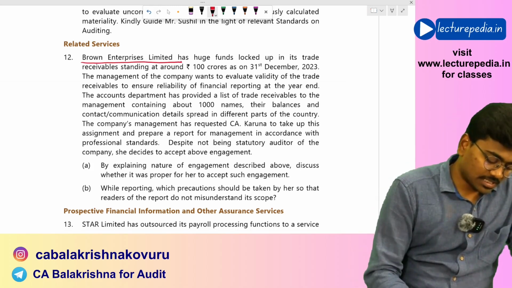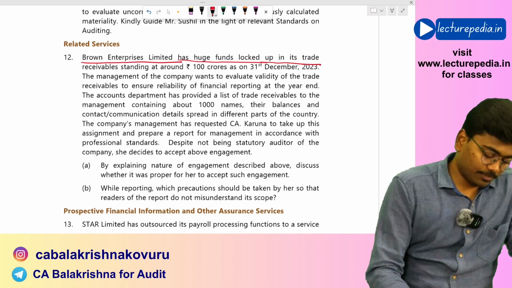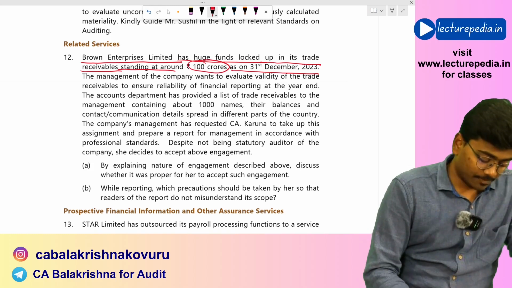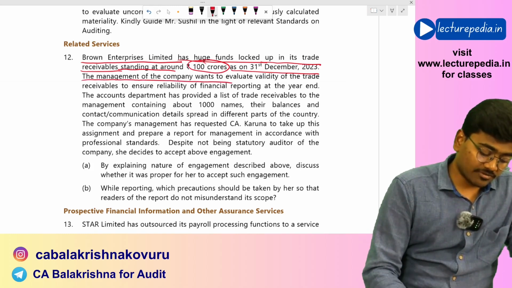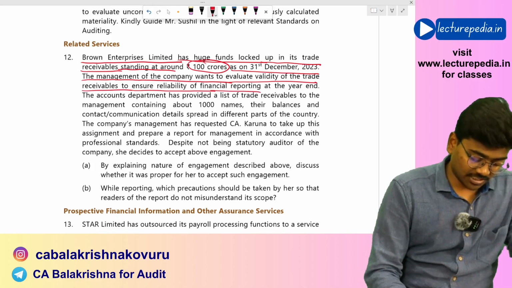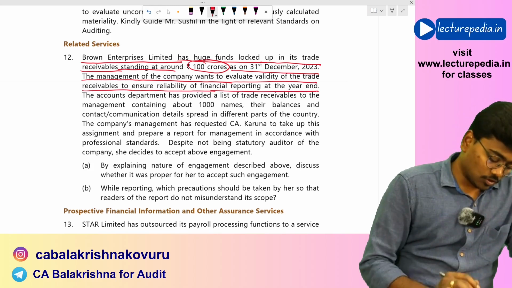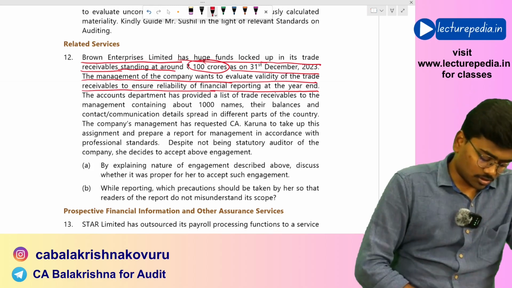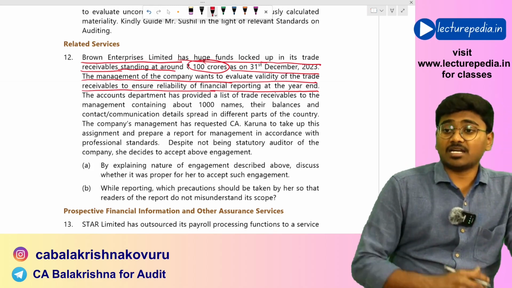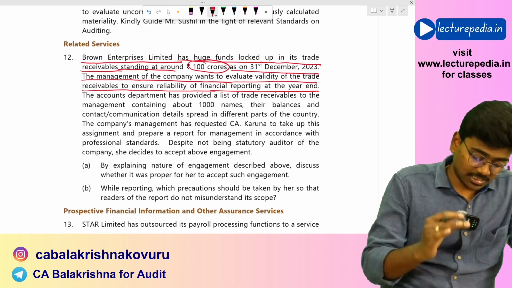Brown Enterprises Limited has huge funds locked up in its trade receivables, standing at around 100 crore as on 31st December 2023. The management of the company wants to evaluate the validity of the trade receivables to ensure reliability of financial reporting at year end. The management wanted to verify whether these 100 crores of debtors actually exist or not.